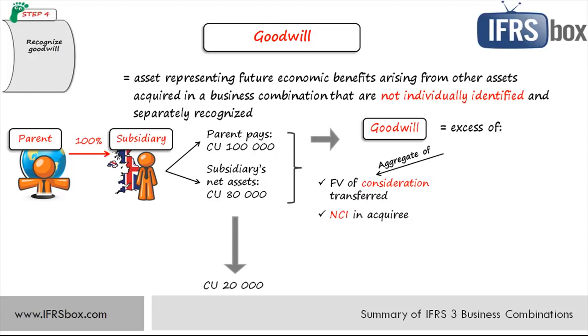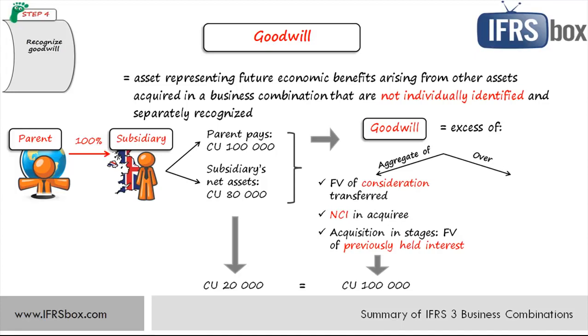And finally, if a business combination was achieved in stages, we need to add the acquisition date fair value of the acquirer's previously held equity interest in the acquiree. In our small example, the aggregate is 100,000 currency units. On the other hand, we need to look at the net of the acquisition date amounts of the identifiable assets acquired and the liabilities assumed measured in accordance with IFRS 3. In this case, it's 80,000.